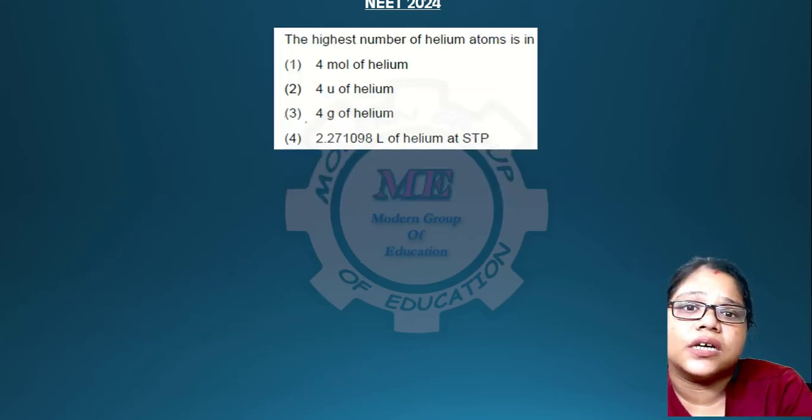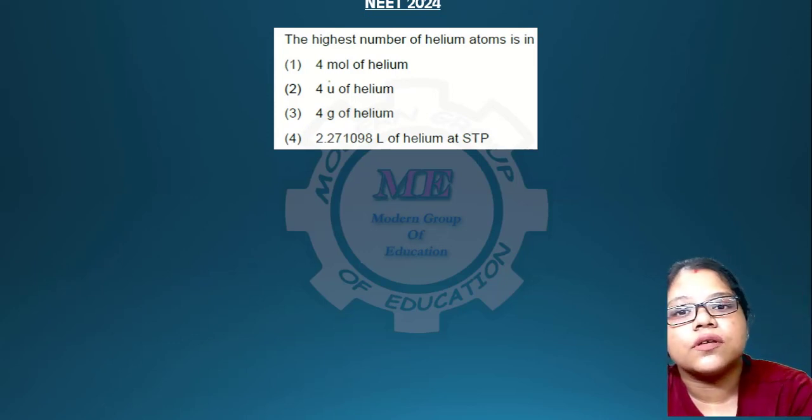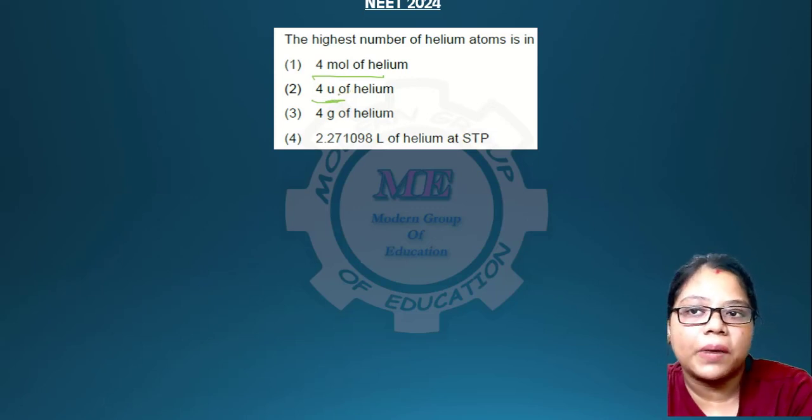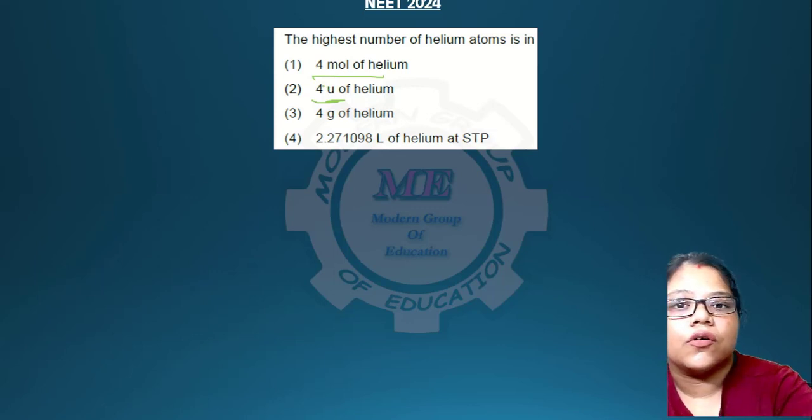Highest number of helium atoms here, you can just watch it and do it. Obviously 4 moles of helium will have the greatest number of helium atoms. For 4 u is almost equal to 4 gram, if you know that u is the unified mass. Sometimes we also assume it as gram. Okay, so going to the next question, this answer will be answer 1.